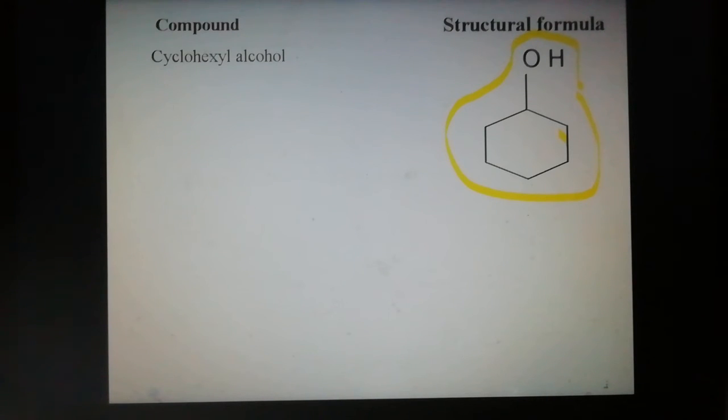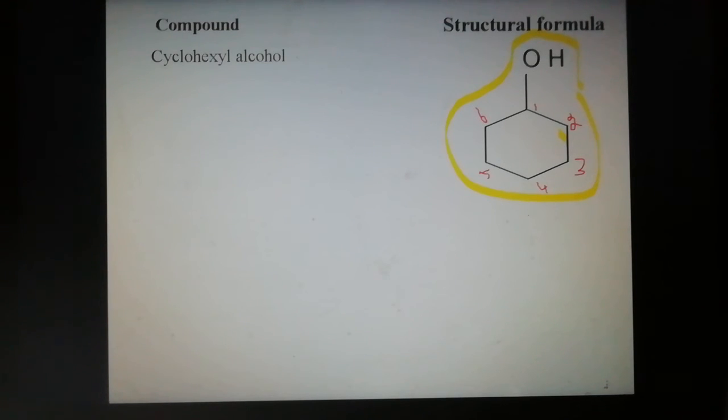Now numbering the carbons: the ring is closed, with 6 carbons in the structure, carbon number 1, 2, 3, 4, 5, 6.